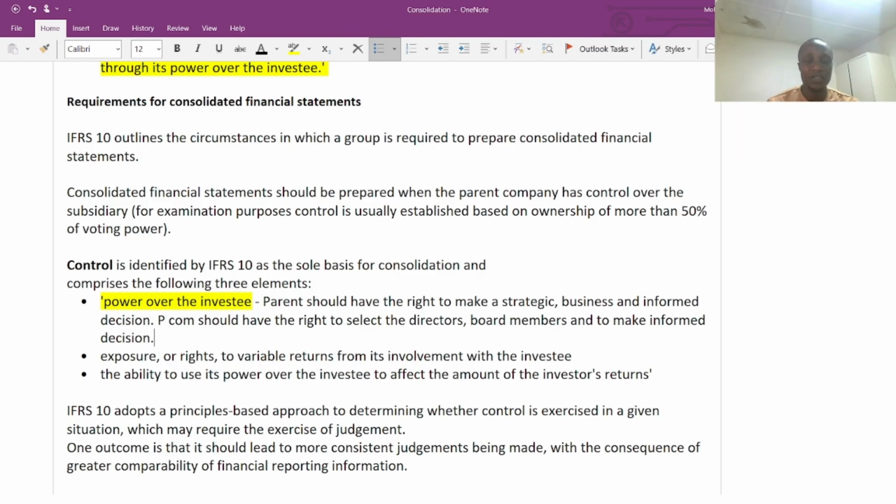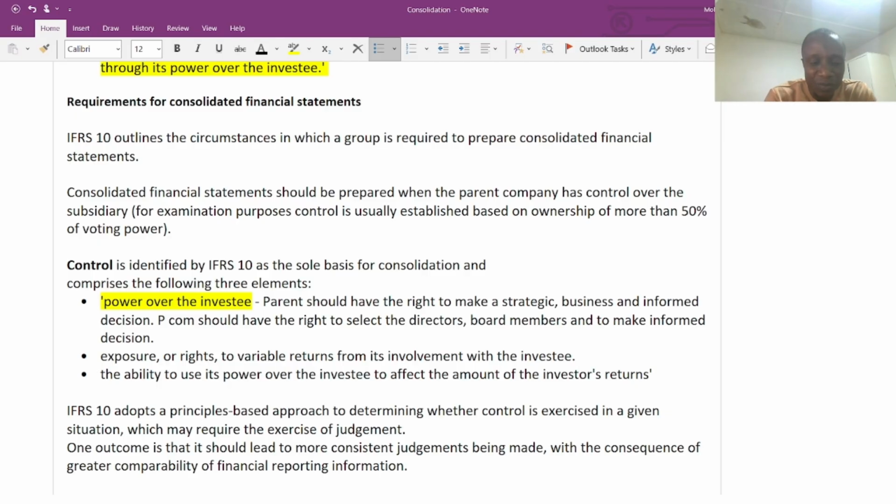The second point: when we are talking about controllability, there should be an exposure or right to a variable return from its investment with the investee. So what this is talking about is that the investment of the parent in the subsidiary should give the parent company some variable return.